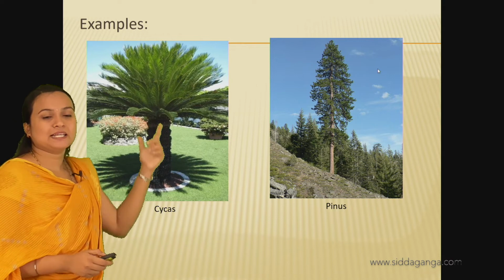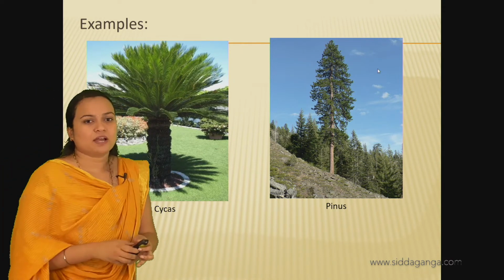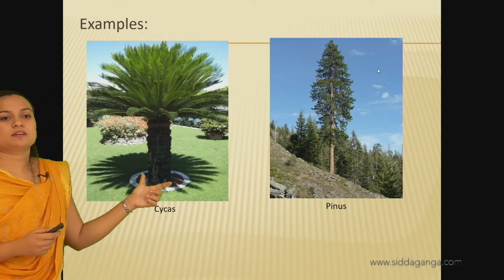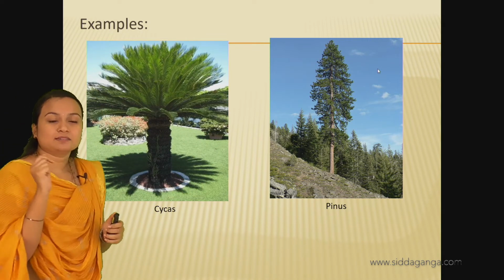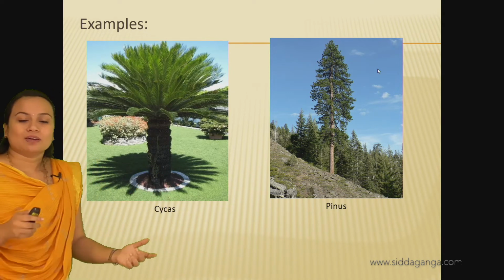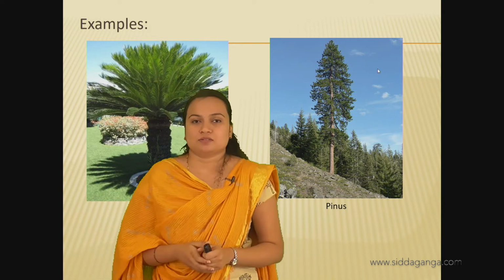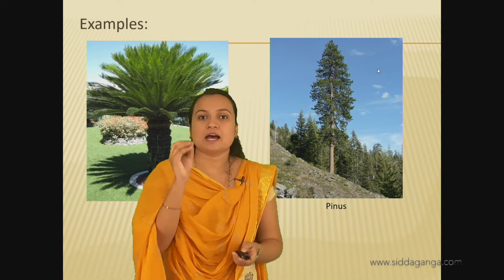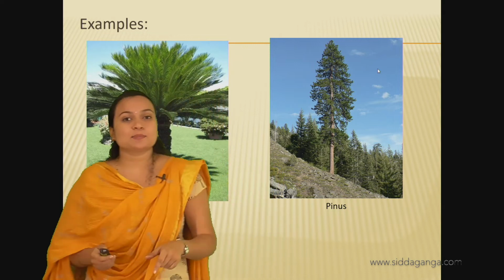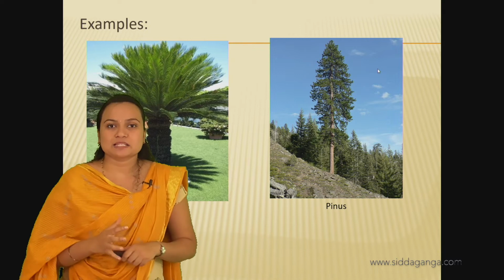Here the leaves are very rough, and the stem is also rough and thick. A spiny stem is present in the cycas. Whereas in the pinus, the leaves are needle-like structures.